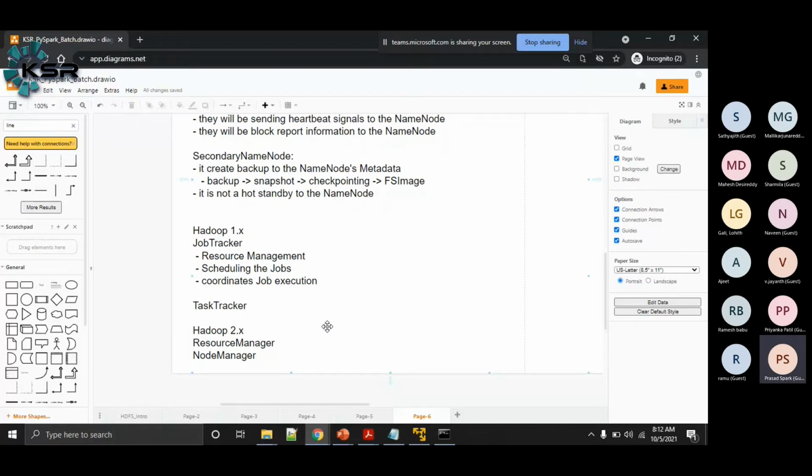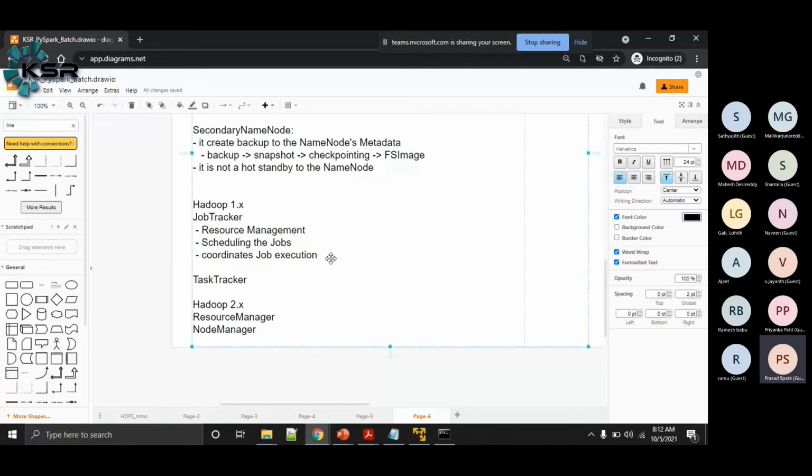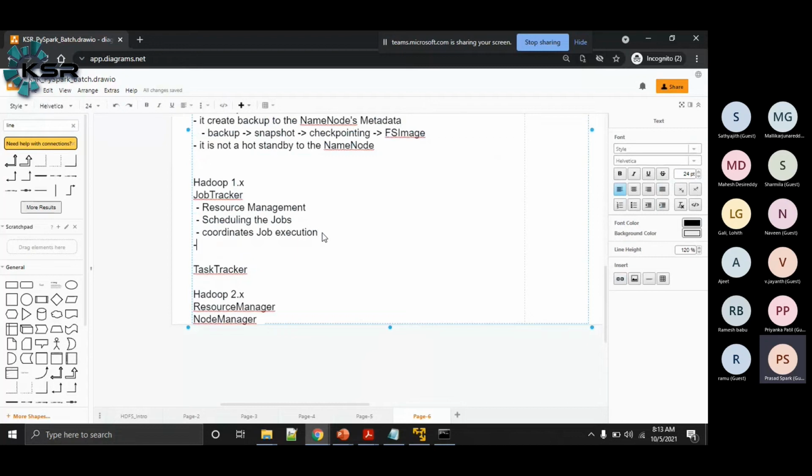Now these are the responsibilities of the job tracker. It is doing the resource management. It is responsible for scheduling the jobs. It is responsible for coordinating the job execution, and also it is responsible for providing the job history. Job history means, as the name says.